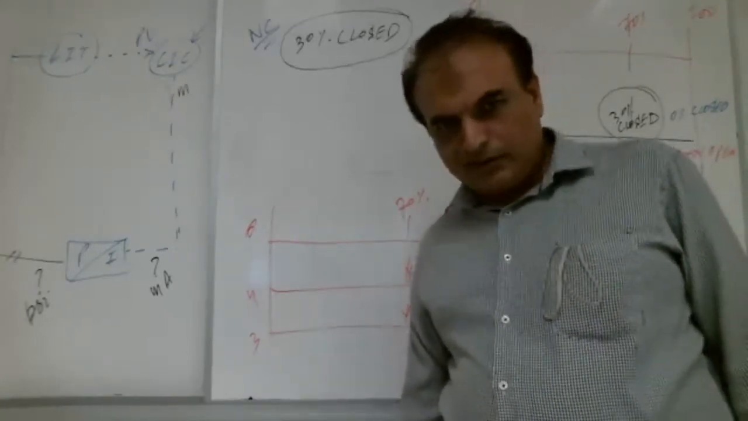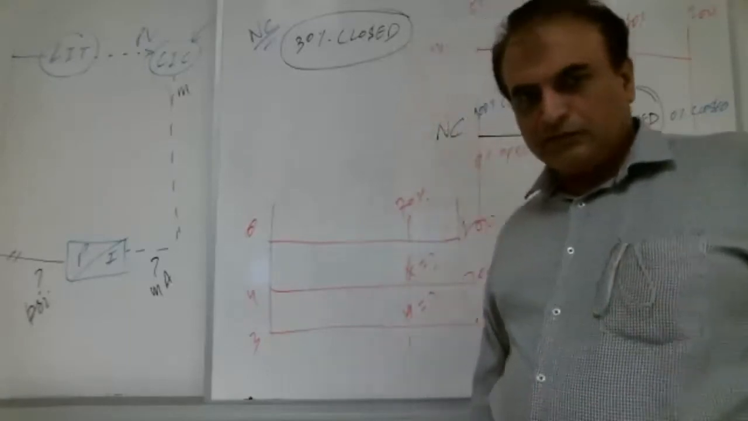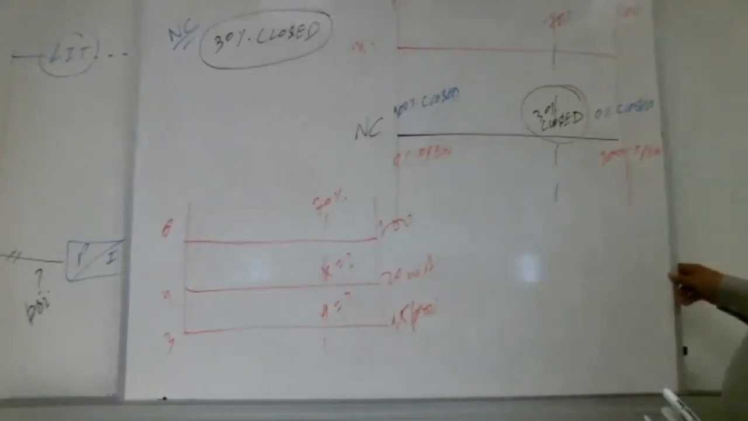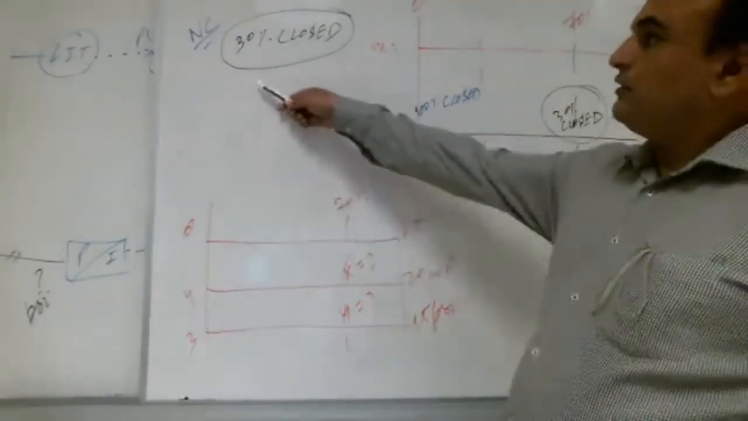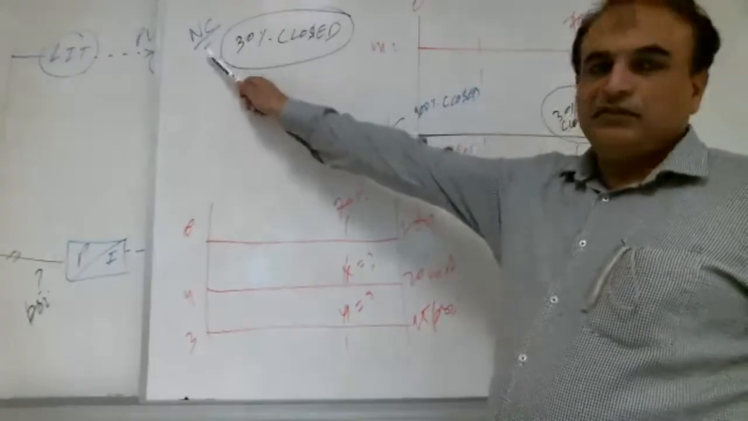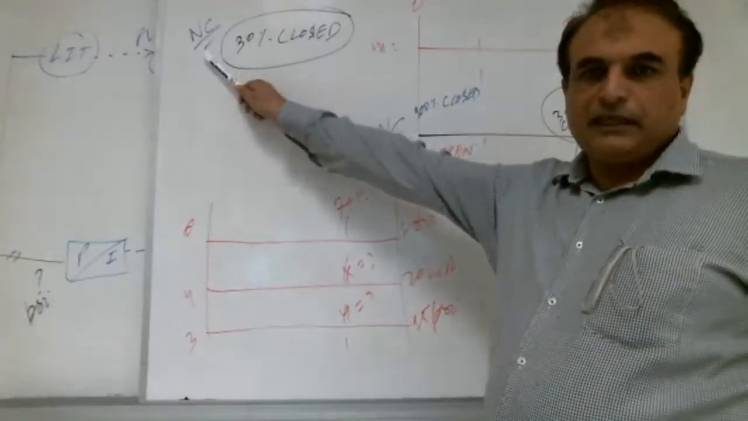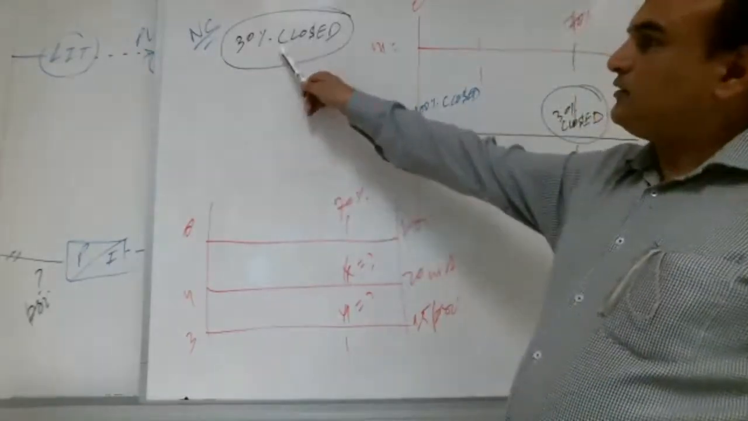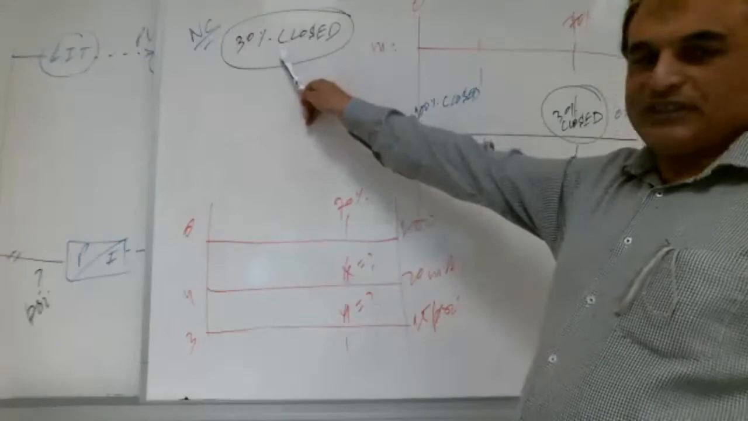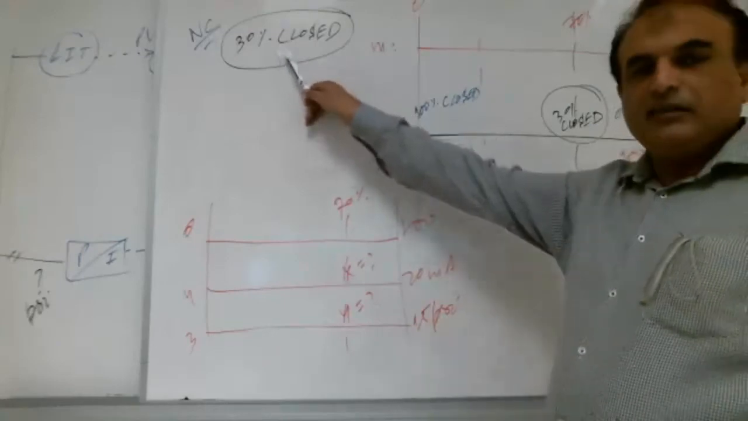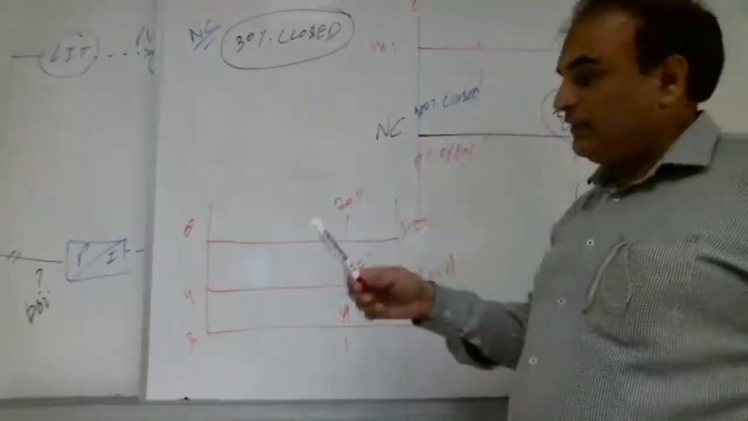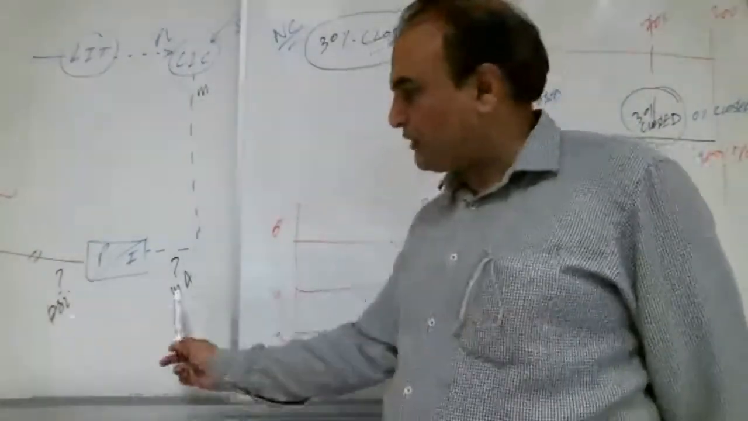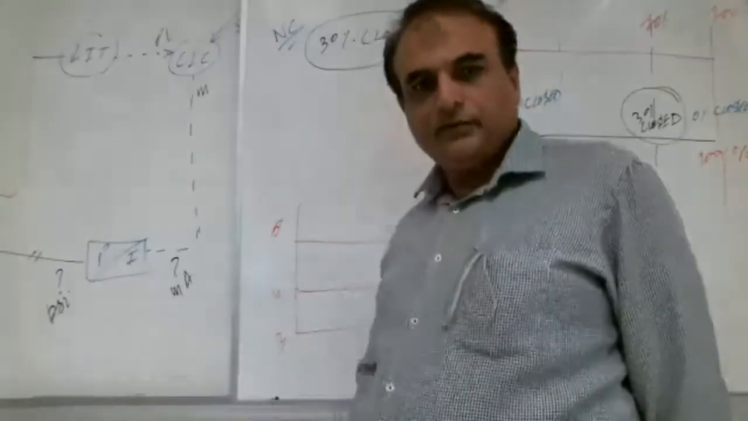One brother is asking why 70. See here, let me explain once again. See here, the valve is what? Normally close. Right, Shabab? And right now it is 30% close. That is what is given. 30% close. So we need to find these two signals, milliampere and PSI.